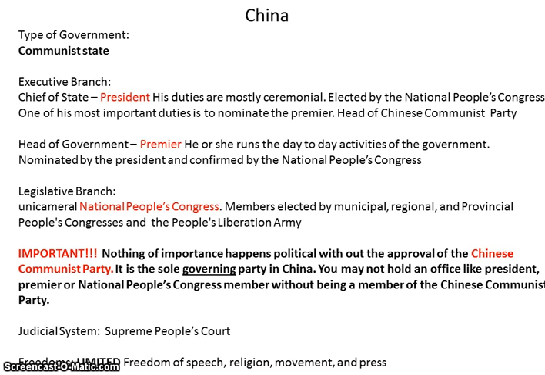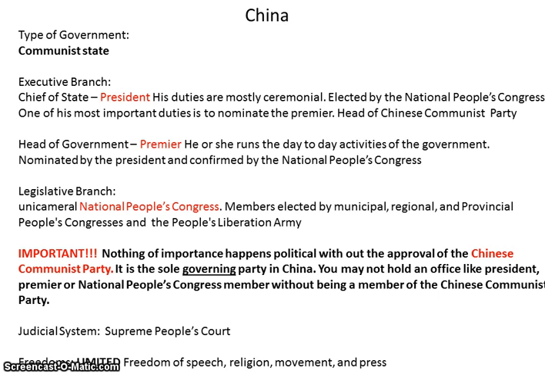Okay, tonight we're going to be looking at the government of China. All right, let's begin by looking at the type of government. The type of government is communist state. For testing purposes, you could just put communist.